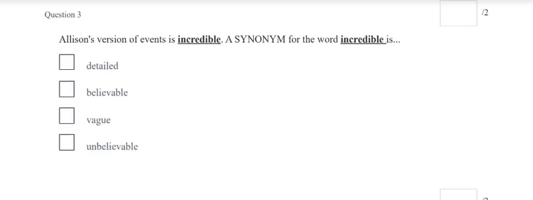Question 3. Allison's version of events is incredible. A synonym for the word incredible is detailed, believable, vague, or unbelievable.